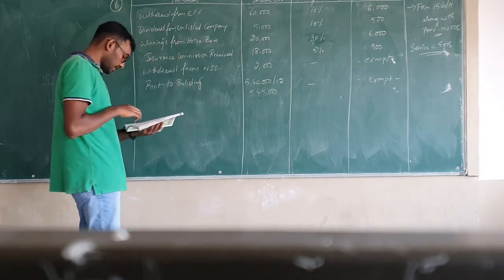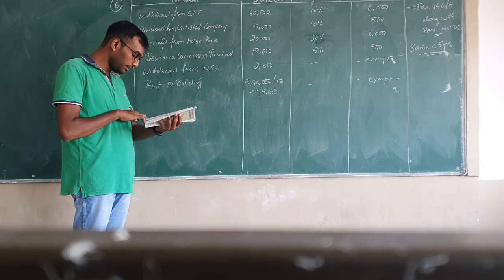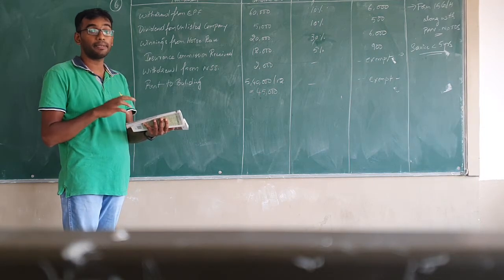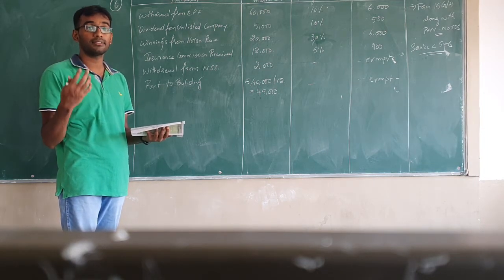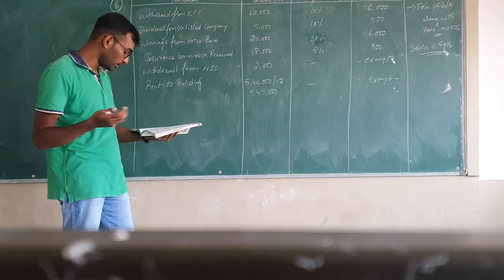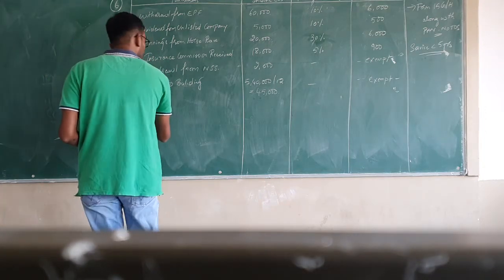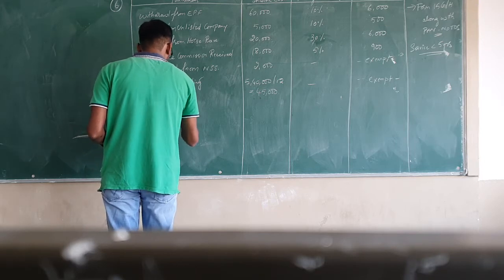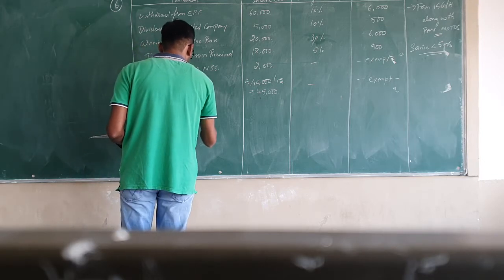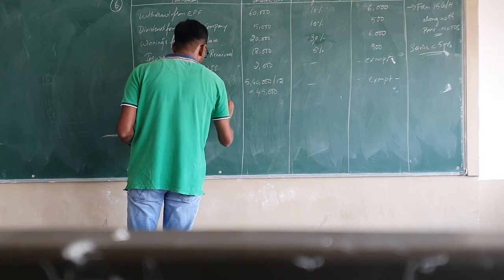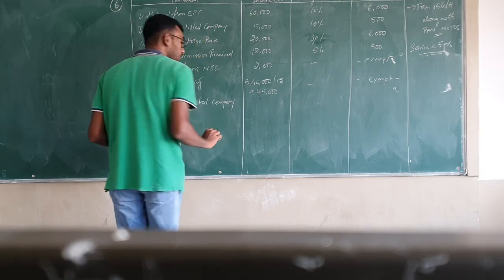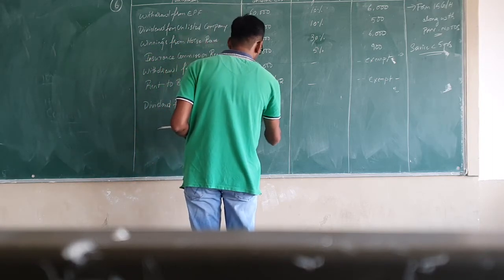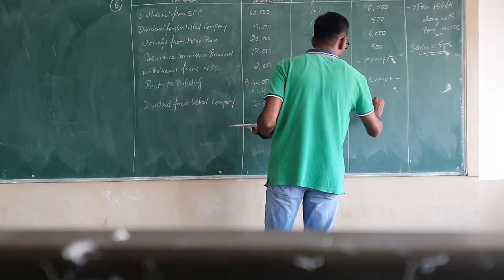Then the next item they have given is dividend from an Indian company listed in BSE. So it is a listed domestic company. Whatever dividend you receive from a listed company will be exempted from payment of TDS. So write down dividend from listed company. TDS will not be applicable. How much dividend are they receiving? 3,000 rupees. So it is exempt.